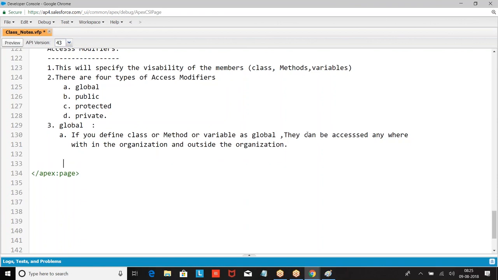Generally it is used while defining web services.